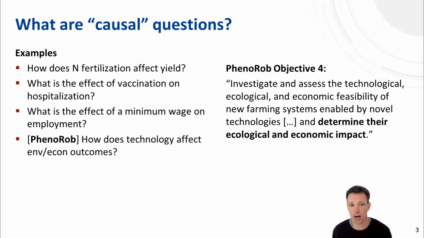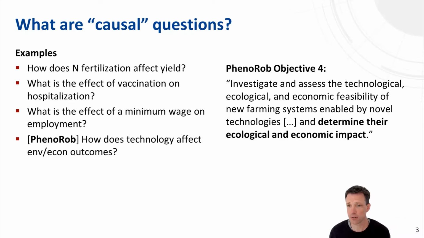So these are all examples of causal questions, and also in PhenoRob, we pose causal questions. For this, I want to draw your attention to PhenoRob Objective 4, which says that we want to investigate and assess the technological, ecological, and economic feasibility of new farming systems enabled by novel technologies.